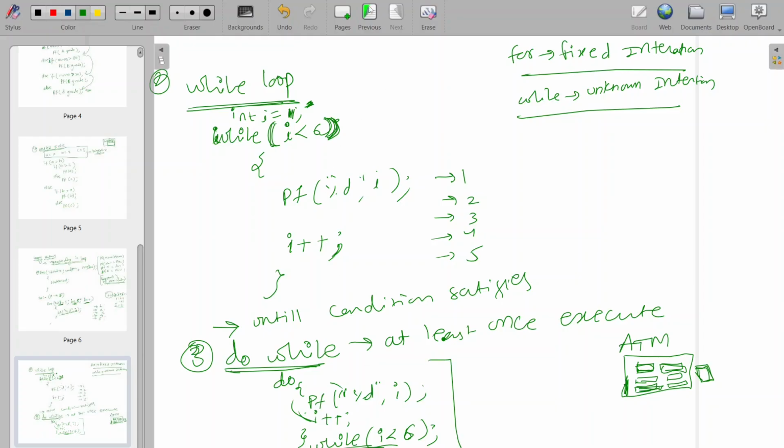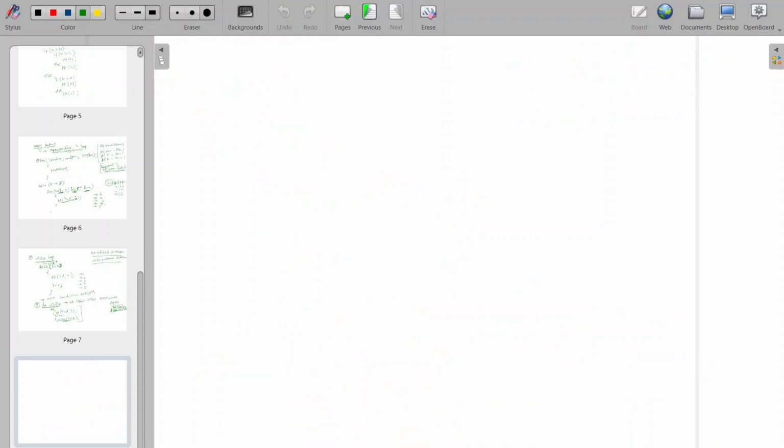Now we'll go to break and continue. Third one is the break and the continue keywords. As I said, break is to stop the execution and break the flow and come out of the loop.